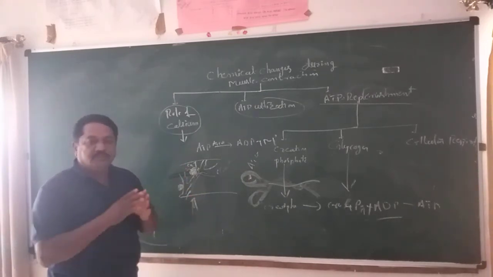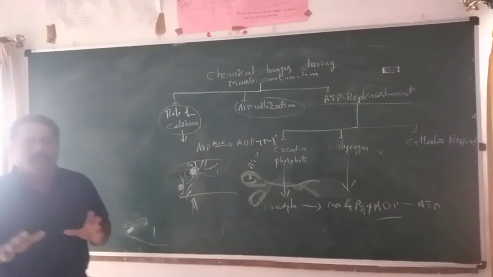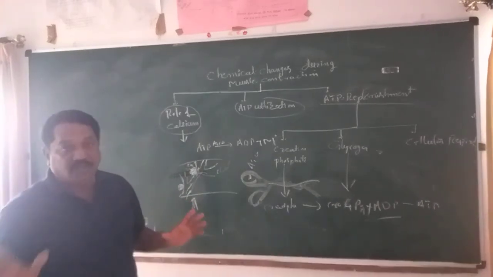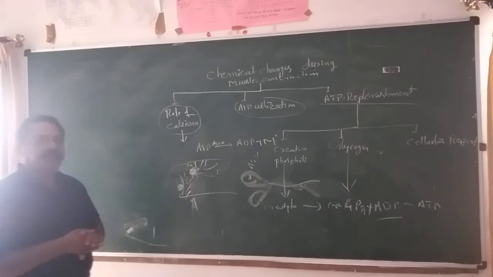So if calcium is not there, cross bridges are not formed. If cross bridges are not formed, the power stroke does not take place. If the power stroke does not take place, muscle contraction does not go on. That's why calcium ion is very important.